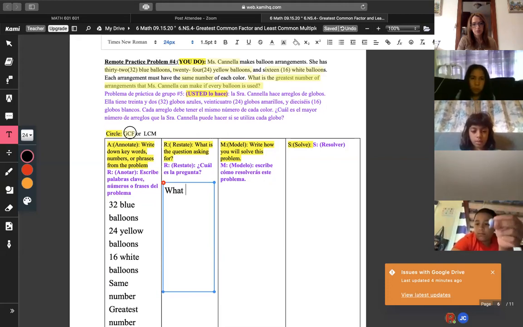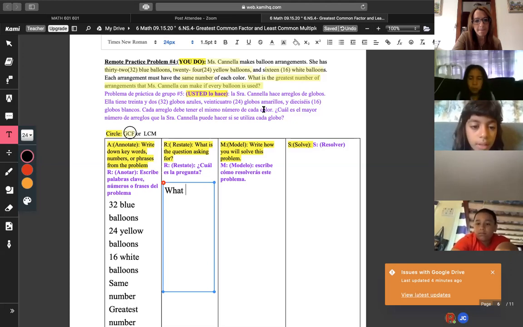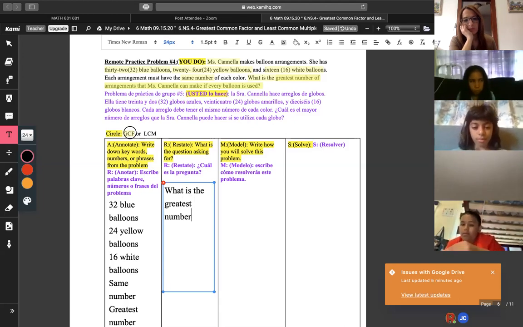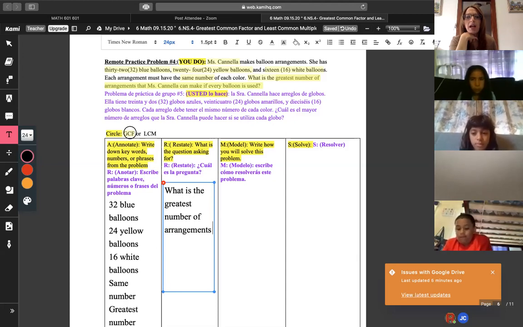So please restate the question for me. It says each arrangement must have the same number of each color. What is the greatest number of arrangements that Miss Cannell can make if every balloon is used? Which now means you're going to model. How are you modeling the problem?